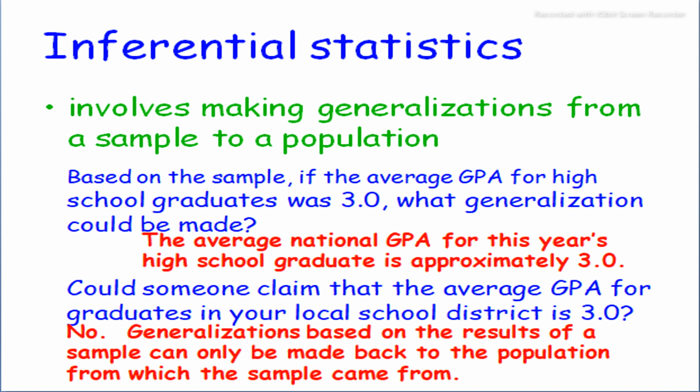The average national GPA for high school graduates is approximately 3.0. Could someone claim that the average GPA for graduates in your local school district is 3.0? No. The answer is no. A generalization based on the results of a sample can only be made back to the population from which the sample came.